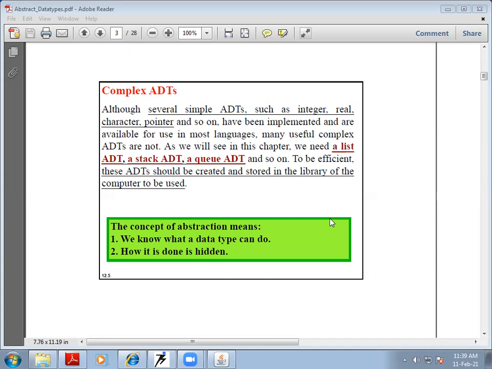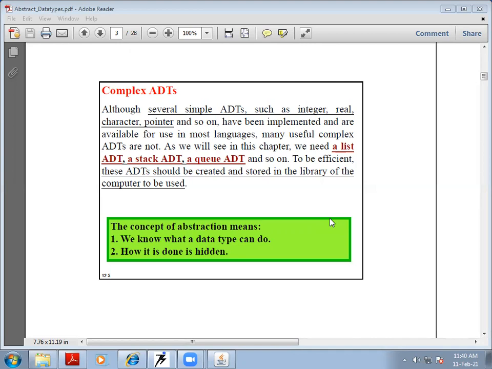For example, integer and real data types can be added, they can be multiplied, they can be used to find the remainder or modulus. They can be used in various arithmetic and logical operations. So we are not interested in how those operations are carried out, but we simply declare two numbers, for example x and y, initialize them with some values, say x is equal to 10 and y is equal to 20, and then add them. The plus is an operation which is used for that data type.